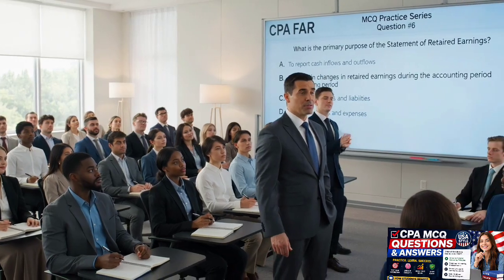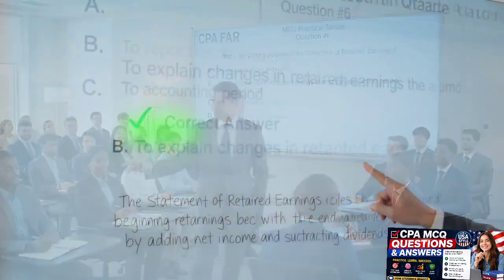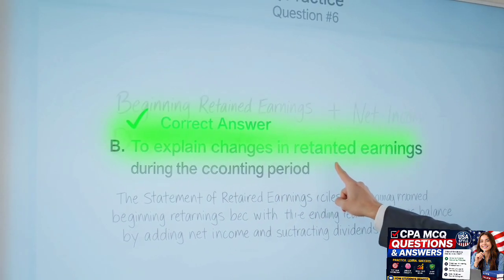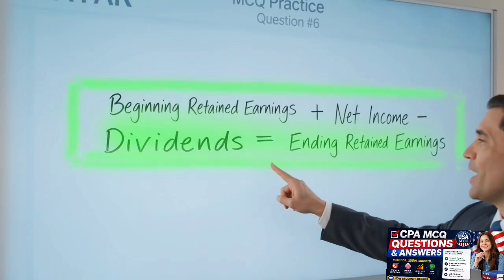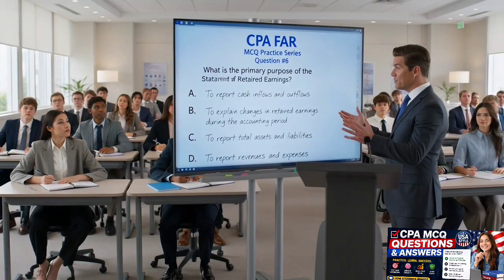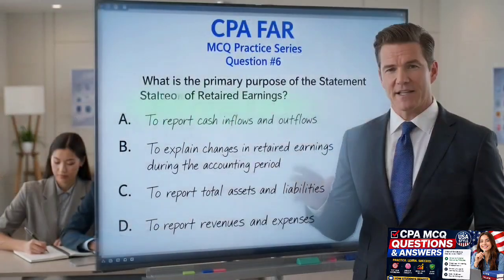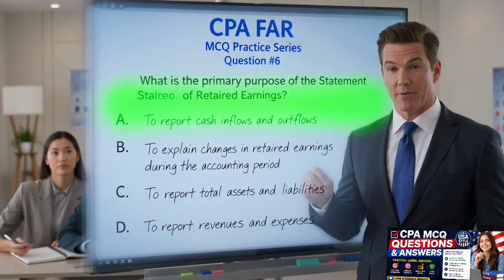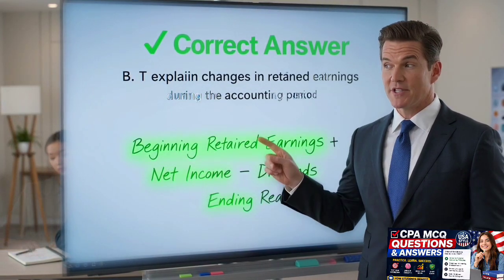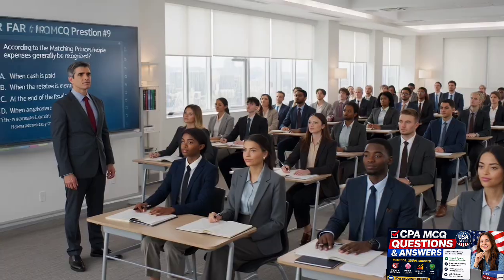The primary purpose of the statement of retained earnings. Take a moment. The correct answer is B, to explain changes between beginning and ending retained earnings by adding net income and subtracting dividends. The statement of retained earnings reconciles the beginning retained earnings balance with the ending balance by adding net income and subtracting dividends. Beginning retained earnings plus net income minus dividends equals ending retained earnings.